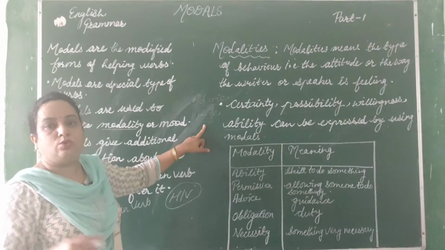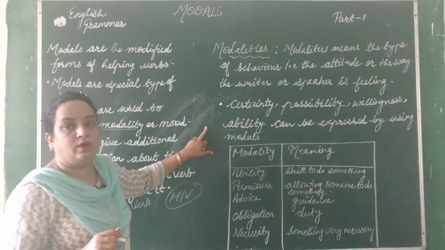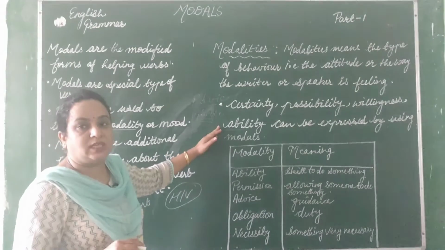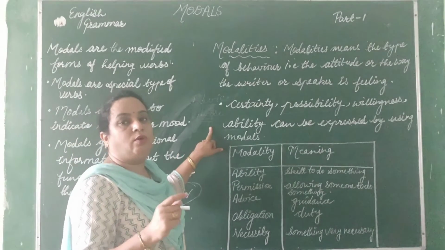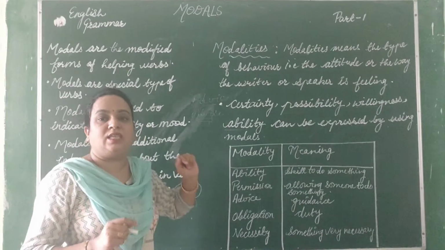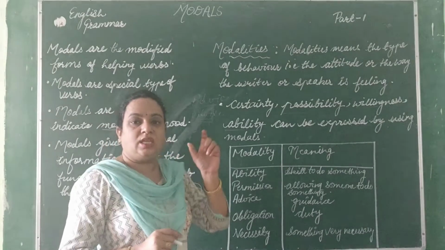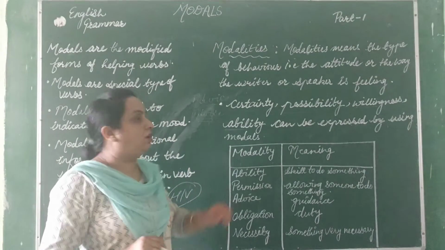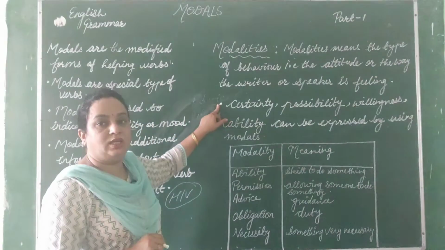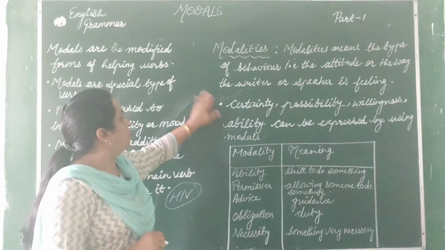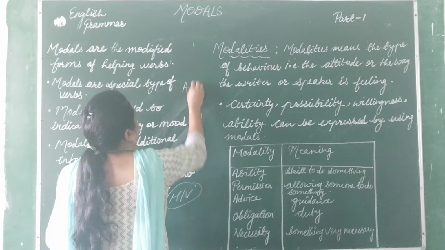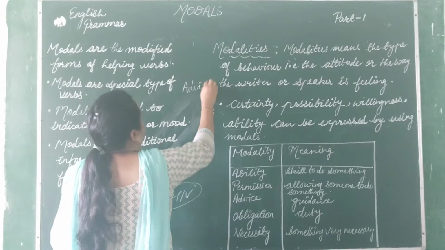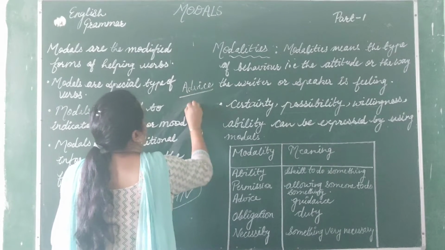If we want to use this as a verb, A-D-V-I-S-E, then A-D-V-I-S-E-D will be the second form, but A-D-V-I-C-E-D will be wrong, because A-D-V-I-C-E is a noun. So I will write it more clearly here. Advice, A-D-V-I-C-E. This is a noun.